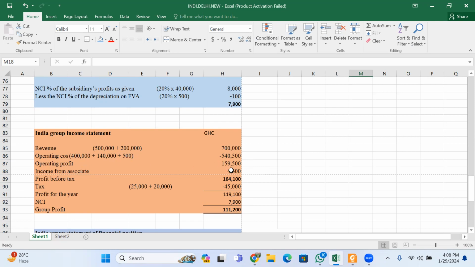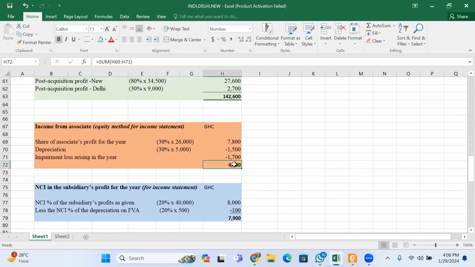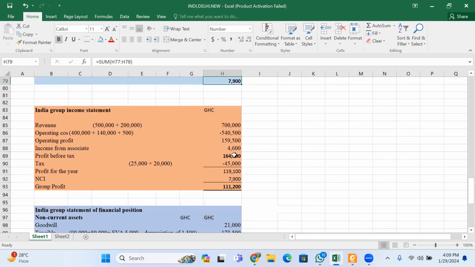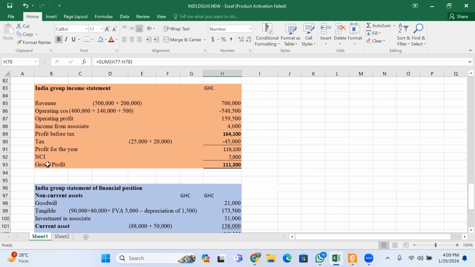Income from associates. We calculated the income from associates at 4,600. So you bring it over here. You get a profit before tax. You add the tax of India, tax of new, which is this one. Then you get profit for the year. Then you deduct the minority share from it, which is the minority share just calculated. You get what we call the group profit.